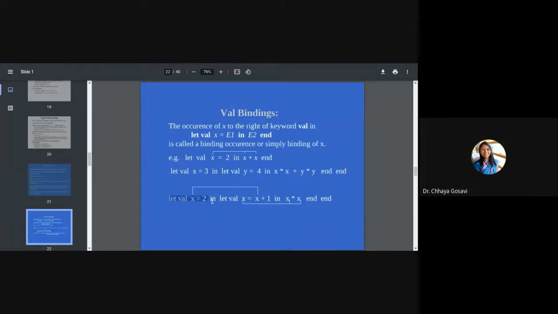Immediately, whatever the previous expression, not this one. So if you look at this expression carefully, x is equal to 2, x is equal to x plus 1, and x into x. So this value 2 is used here, and then x is equal to x plus 1, 3 is used here. That is called value binding.